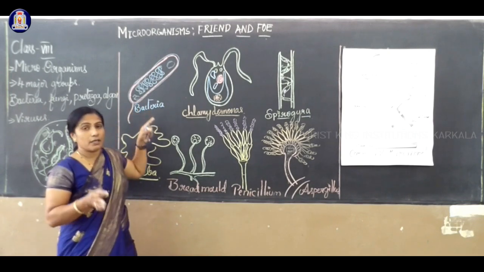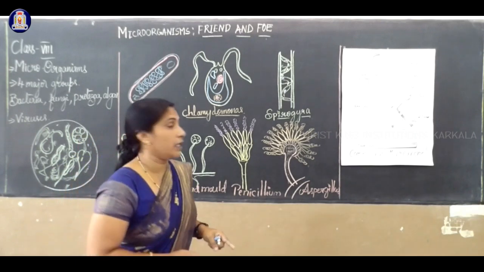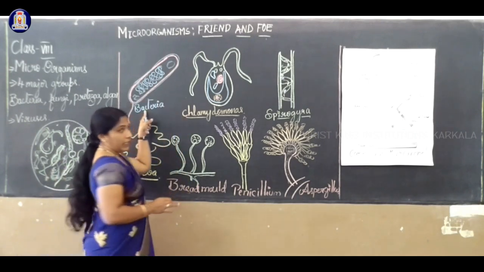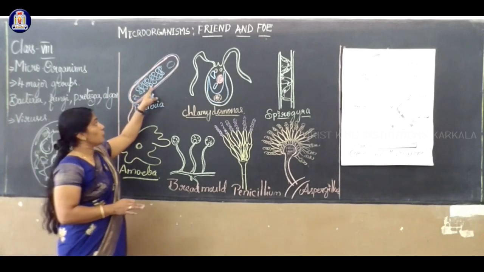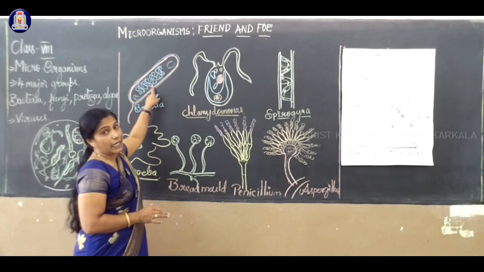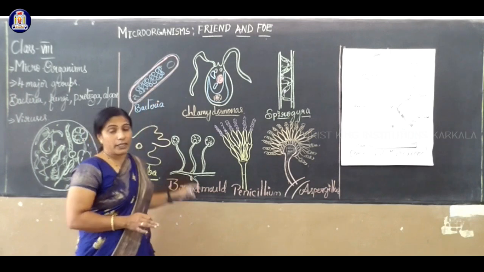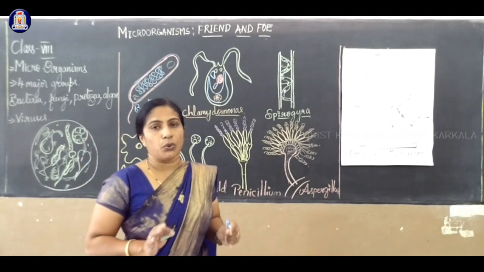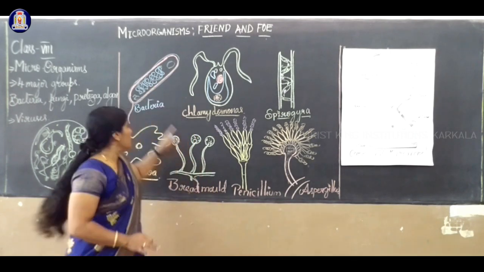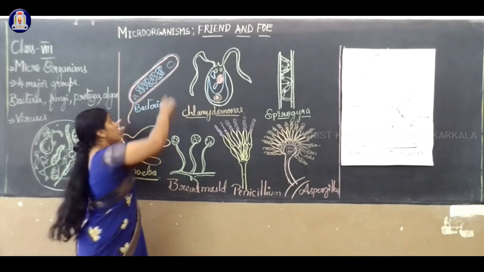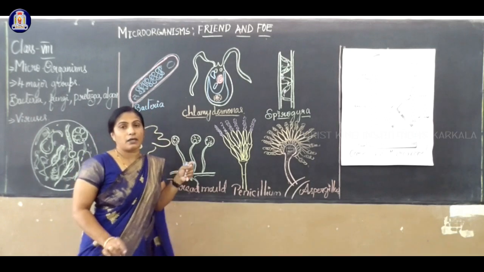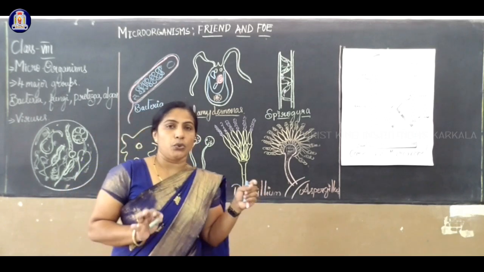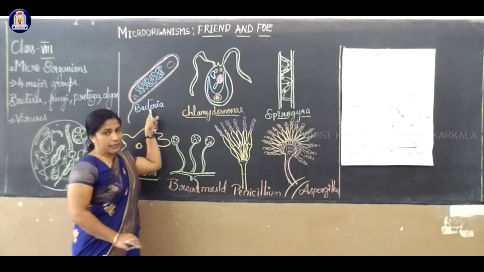So that's why some are very useful, some are very harmful. So bacteria: floating organism, unicellular. There is no bound organelle like a nucleus, so that's why they are called prokaryotic. Unicellular, a single cell is present. There will be no bounded structure, so that's why we come under prokaryotic. So that is a bacteria.